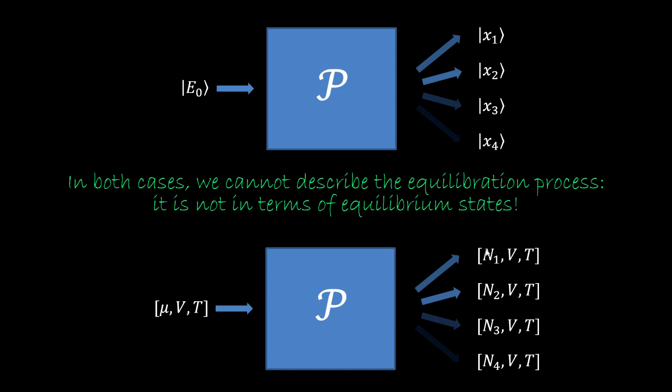Note that in both cases we cannot describe the internals of the equilibration process. This is not for some arcane reason. Simply put, we are out of equilibrium. We cannot describe the system in terms of states of equilibrium. To give a full account, we would have to know what the constituents are, the exact interaction with other systems, the laws that govern them, and so on. We need to go to a deeper level.